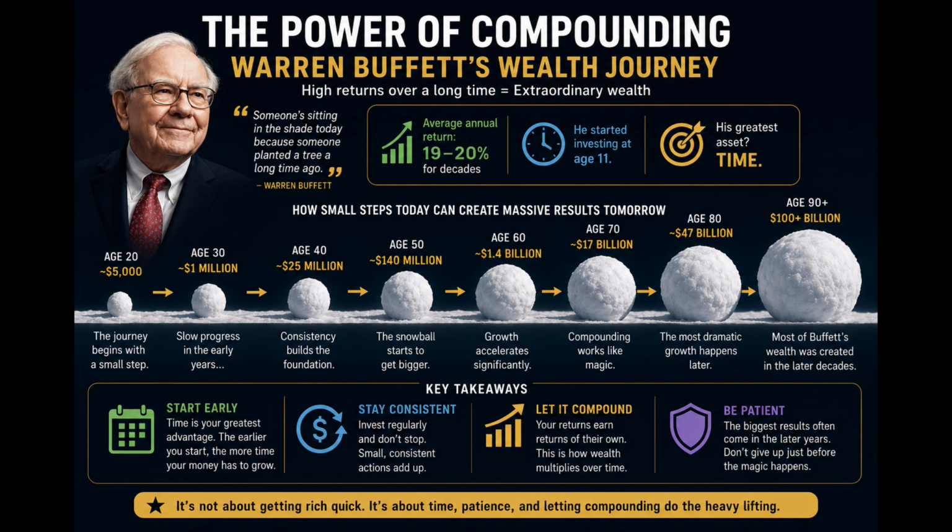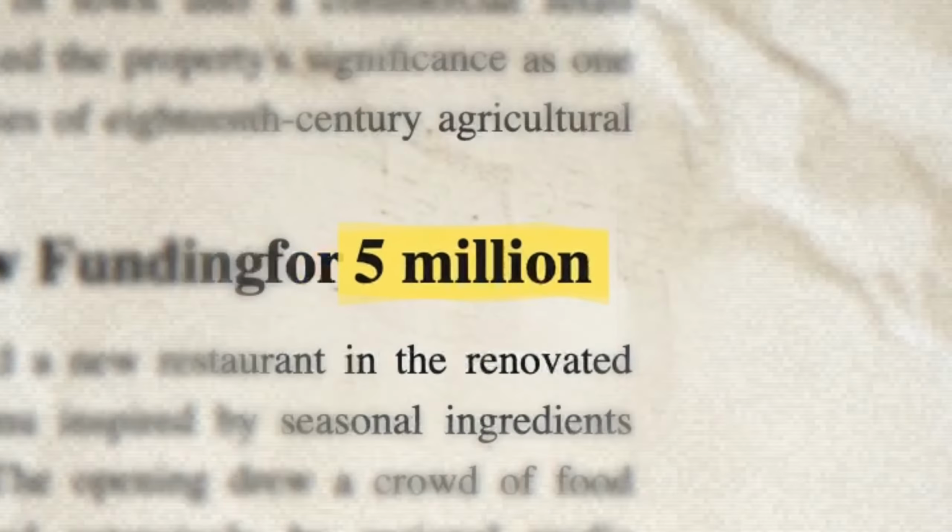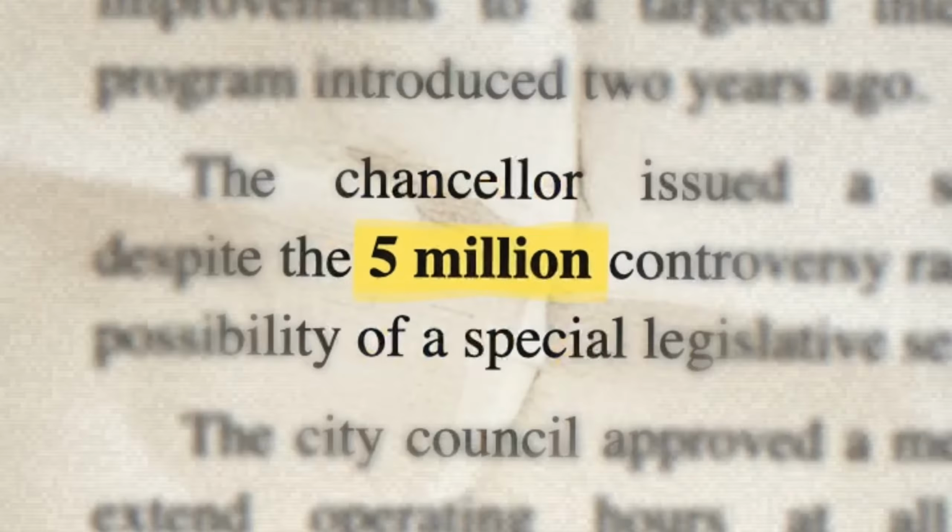One real-life example would be Warren Buffett's, where he compounded his wealth since 11 years old and had a staggering 100 billion at the age of 90 years old. So we can learn that compounding is one of the best way and eighth wonder of the world. And the best key takeaways is to start early, stay consistent, be patient, and let it compound. And that's how we compound to 5 million or more with this one easy trick.